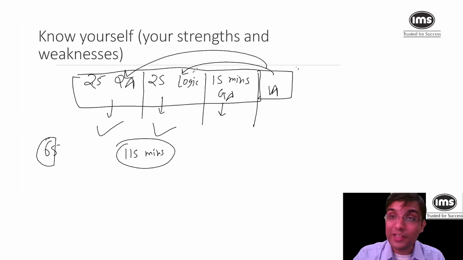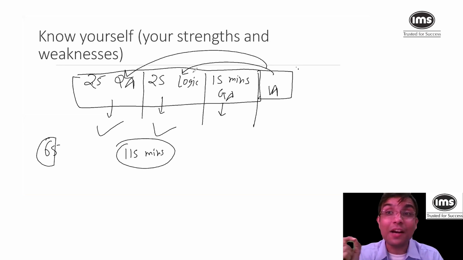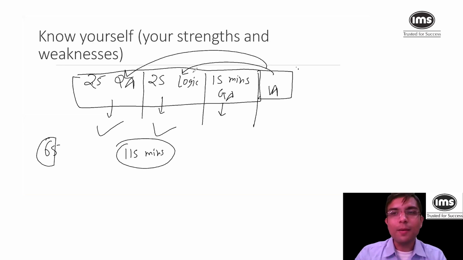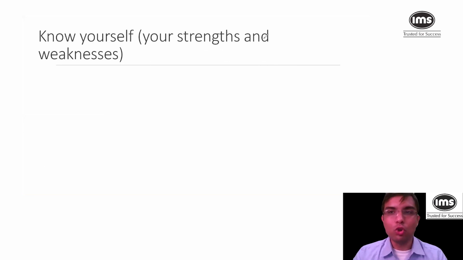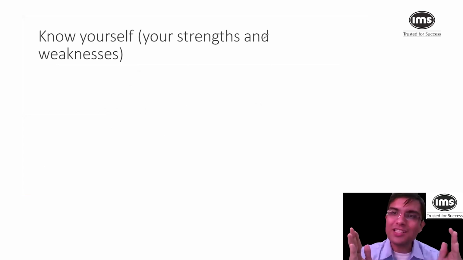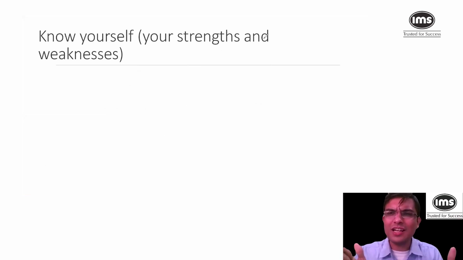So what you need to do is, there is a concept called marks per minute. Marks per minute should be maximized during the initial time of your paper. So suppose you are not me. You are best in verbal. Your verbal is awesome. So you should start with verbal. Start with your strength. During the first half or probably first hour, you should try to get as many questions as you can.